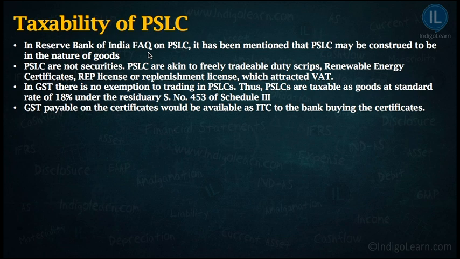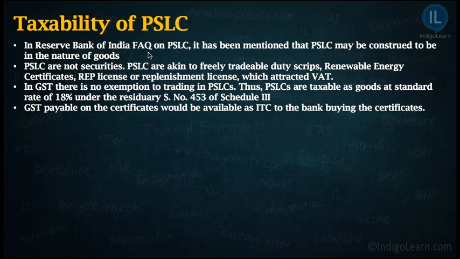So basically the Government of India and the Reserve Bank of India want to promote certain specific sectors. And in order to do that, they classify certain specific sectors as priority sectors. And what does that classification mean? The classification means that the banks are obliged to provide additional loans to those specific sectors. Or the Reserve Bank of India mandates that a certain specific proportion of their total loans needs to be given to priority sectors.